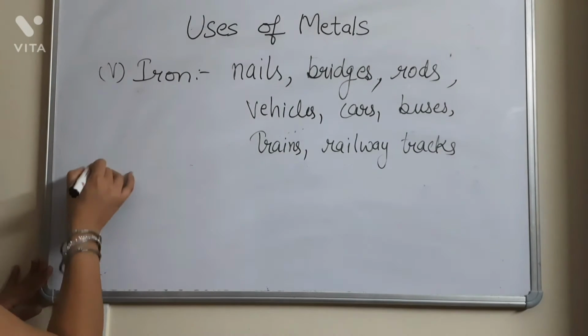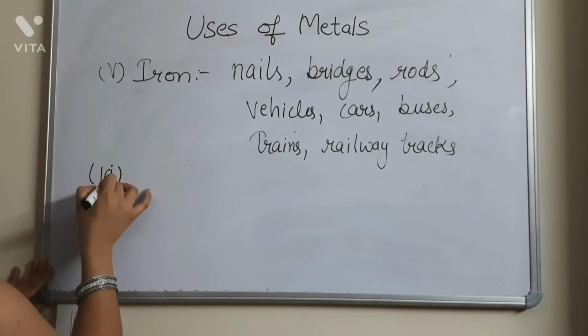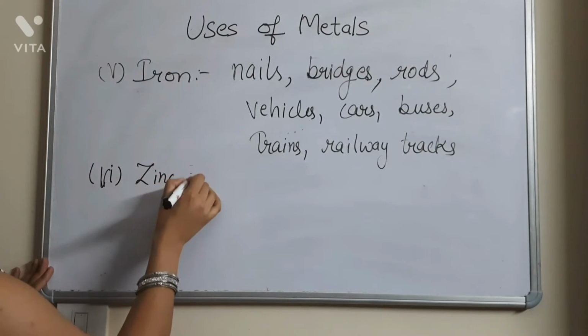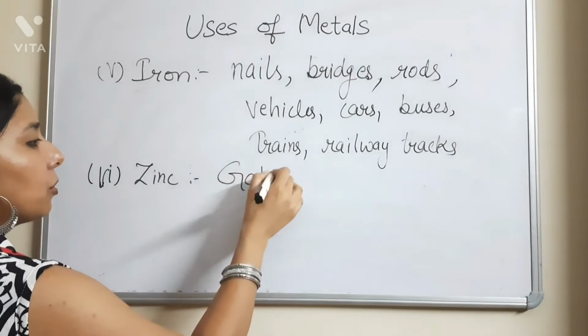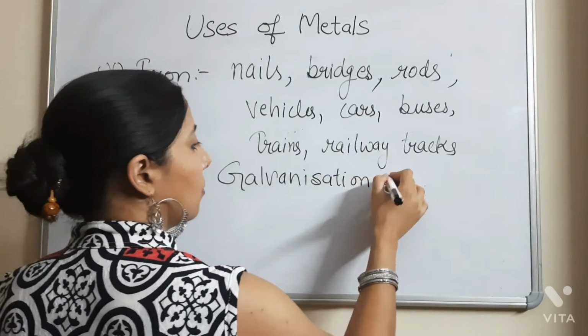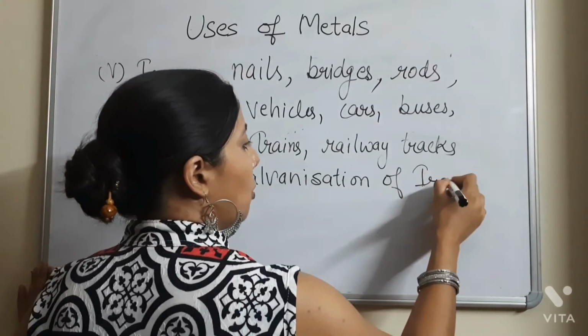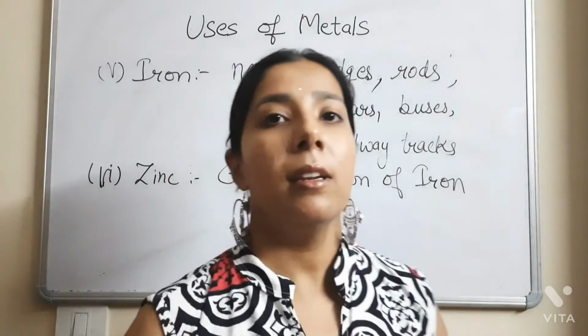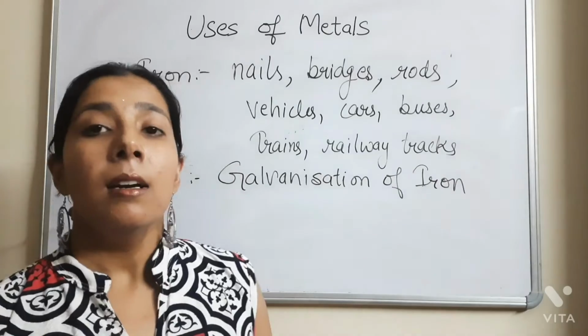So next is the use of zinc metal. Zinc metal is used for galvanization of iron. What does galvanization of iron mean?